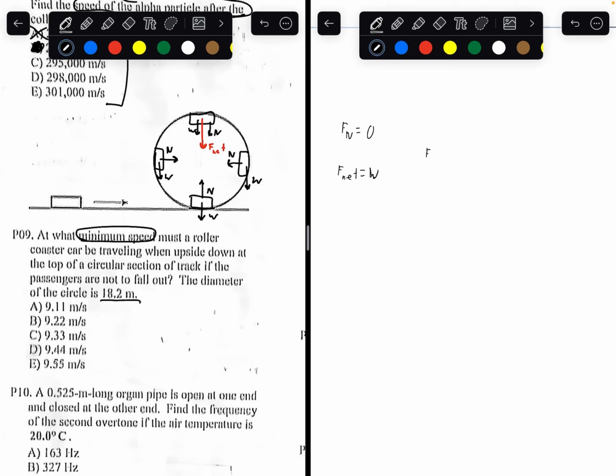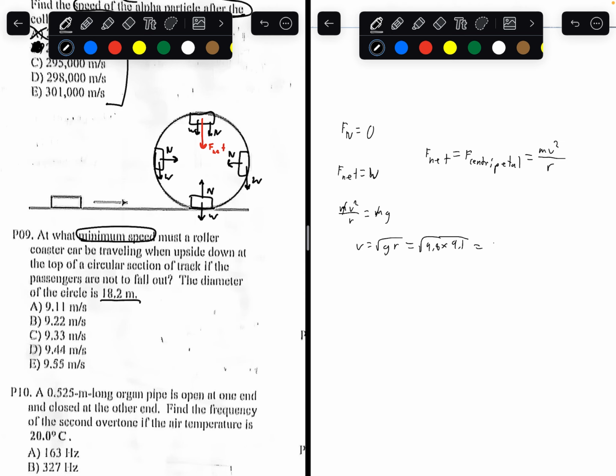And we also know that net force in a circular diagram is equal to centripetal force. Centripetal force is equal to the formula mass times velocity squared divided by the radius of the circle. So we could rewrite this as mass times velocity squared divided by the radius. Weight can be written as mass times gravity. So cancel out mass on both sides, you're going to get v equals the square root of g r. Square root of 9.8 times 9.1, because the radius of the circle is 9.1.